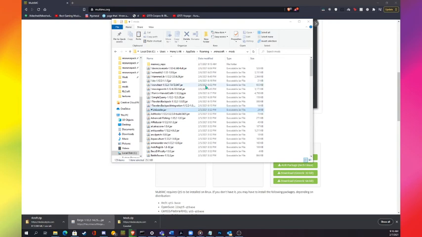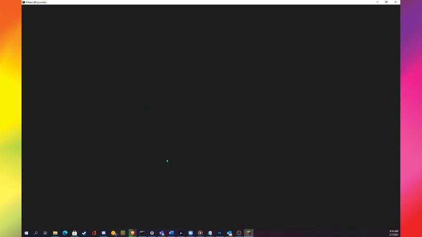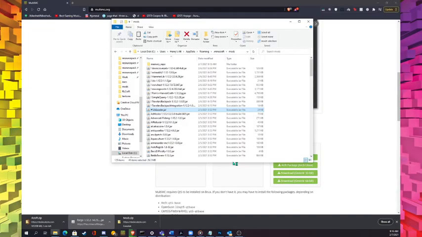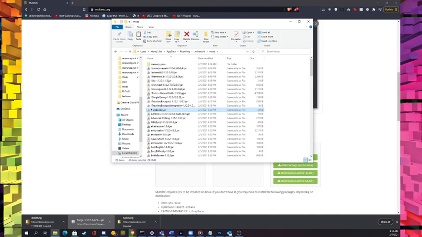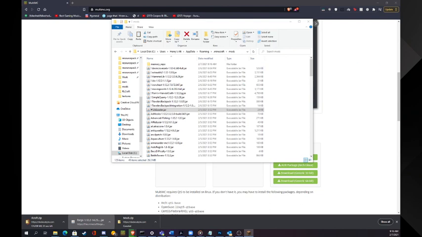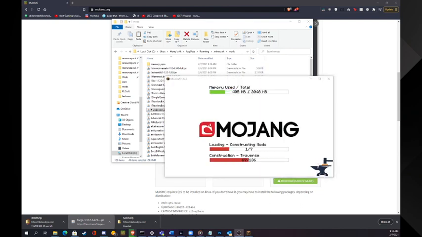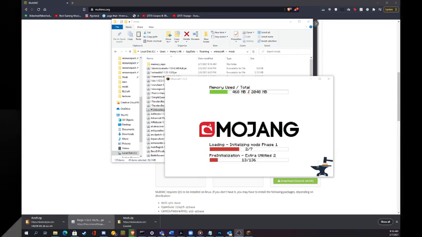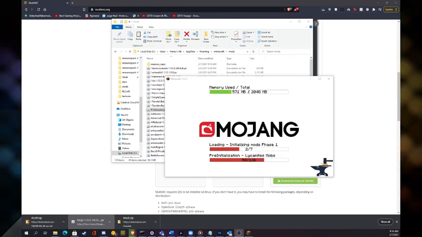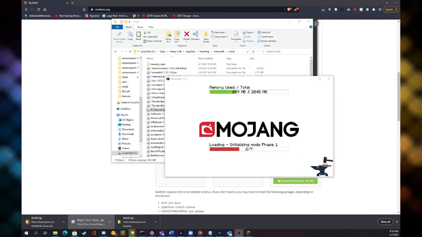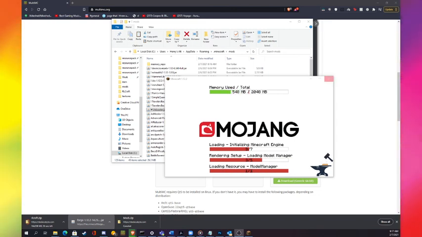And then you can do Minecraft launcher. And then this should work now. Yeah, anyway.